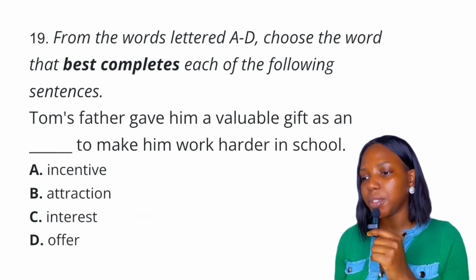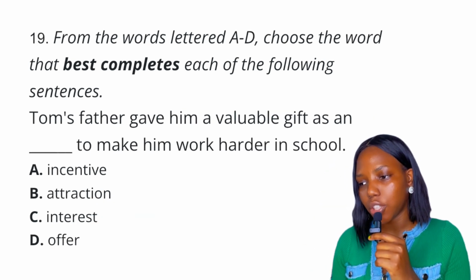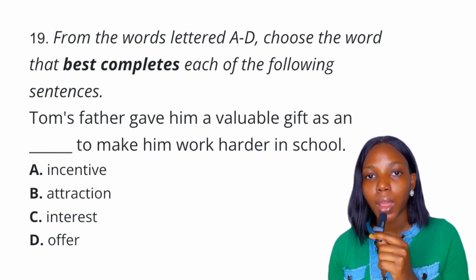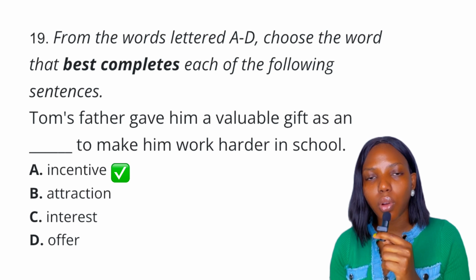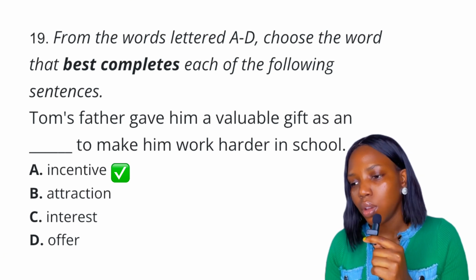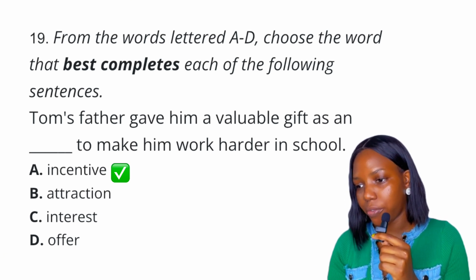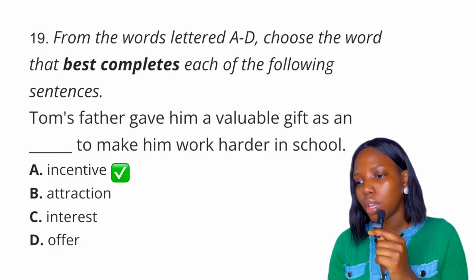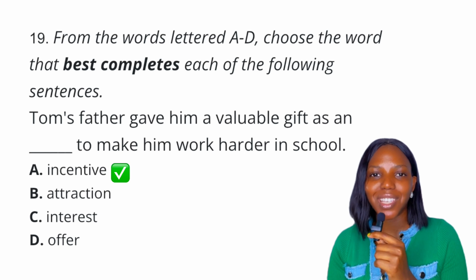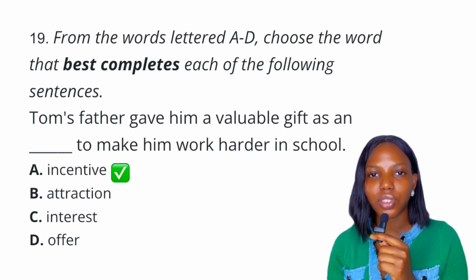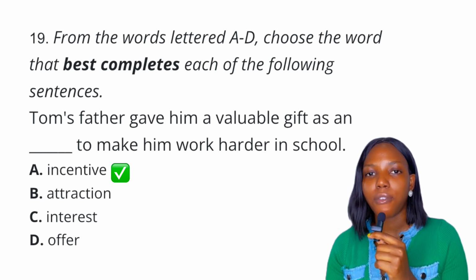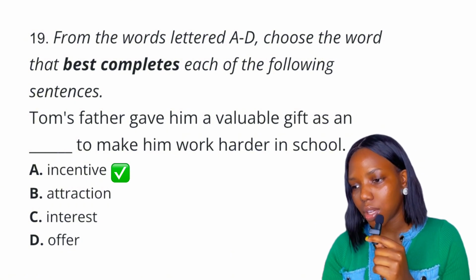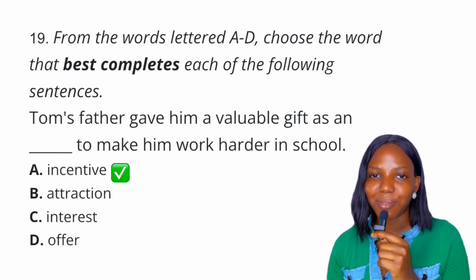Question 19. Okay, so Tom's father gave him a valuable gift as an dash to make him work harder in school. So the answer to this question is incentive. Incentive is something that encourages or motivates you to do something. Okay, so it fits this context perfectly. Okay, when we say attraction, attraction is something that interests you. Okay, when we say interest, interest gains your curiosity, it gains your concern, right? When we say offer, offer is the presentation of something, right? So the best answer to this question that fits this context is option A, incentive.